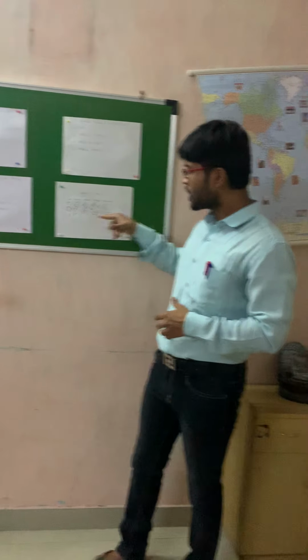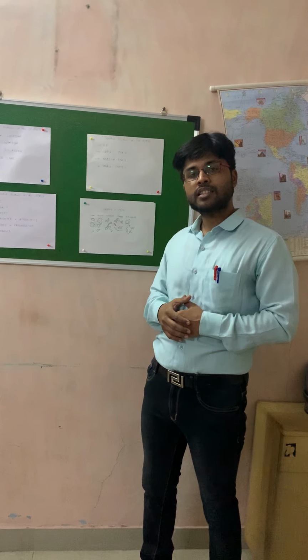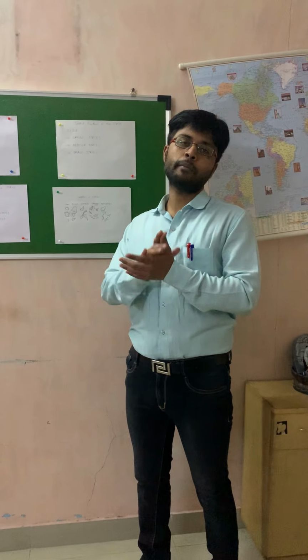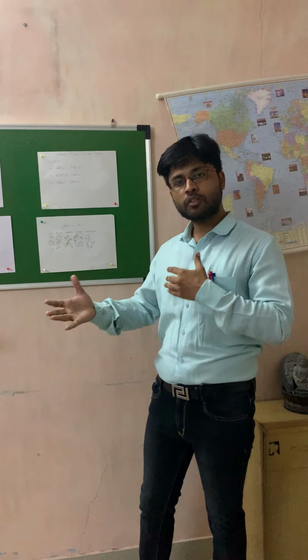What is the difference between these two fragmented countries? The pre-1971 Pakistan was a continental fragmented country, meaning within the continent it was fragmented.